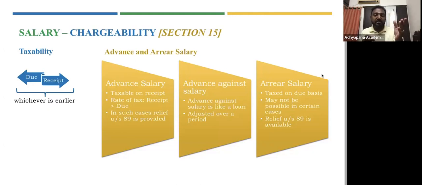In case it was taxed on due basis, if tax was paid in 2017, then leave it. Otherwise, if you're receiving it in 2023 and it was not taxed on due basis, then you tax it in 2023 and claim relief. So this is called arrear salary. These are the concepts that are important for the salary chapter as far as section 15, section 17 and section 16 go. So we have understood the basic concepts of three sections, and with this we now have a good understanding of the basic salary introduction. Thank you.